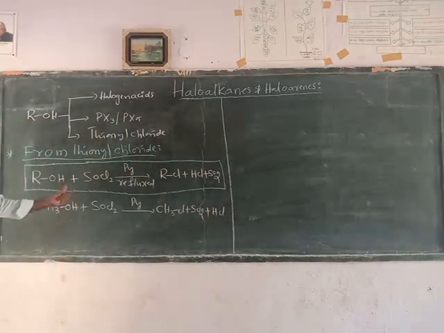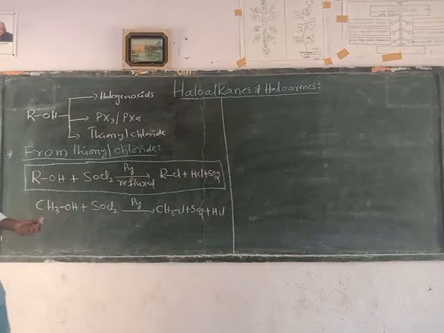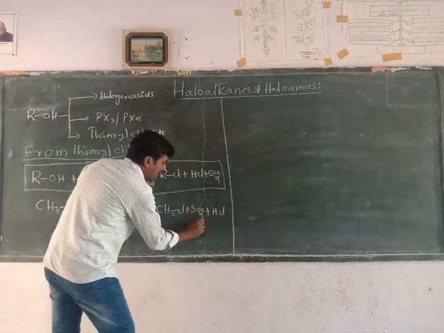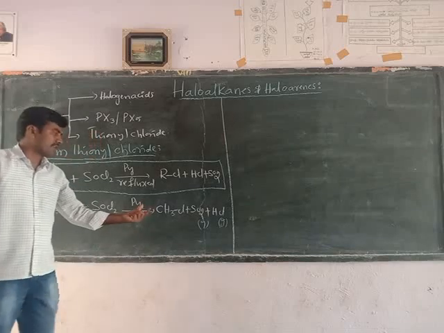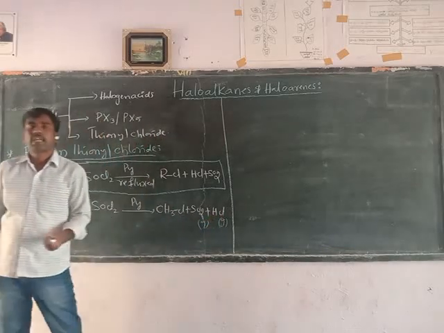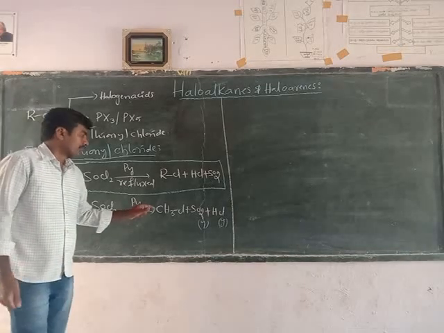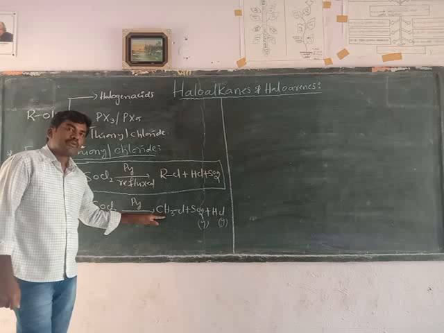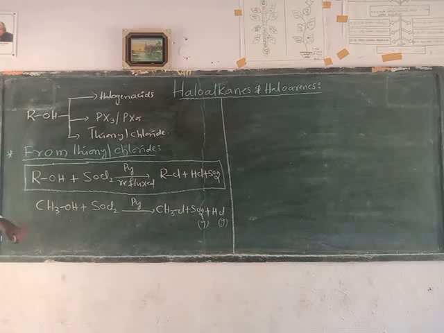This preparation method is better than all other methods because we get sulfur dioxide gas and hydrochloric acid gas. Both are gases, and both are byproducts. These byproducts escape from the mixture easily, evaporating and leaving behind pure alkyl chloride. That's why it is the best preparation method for alkyl chlorides.